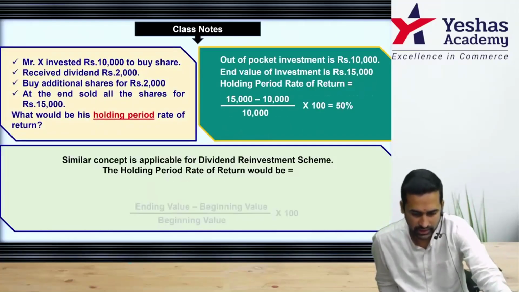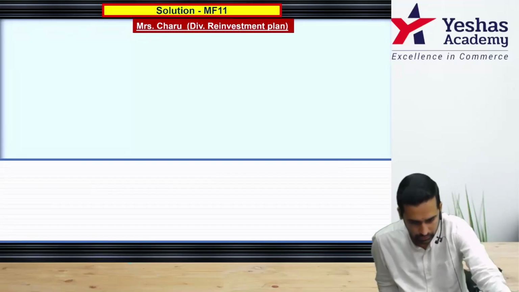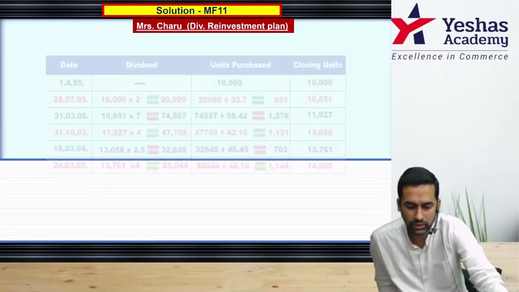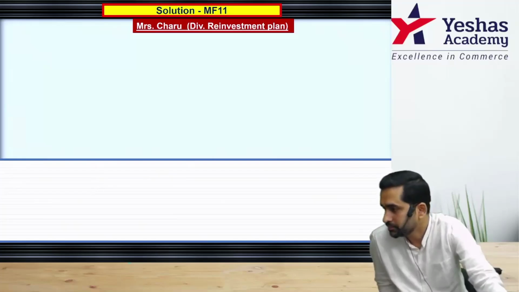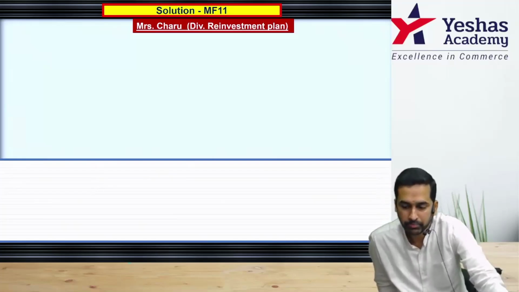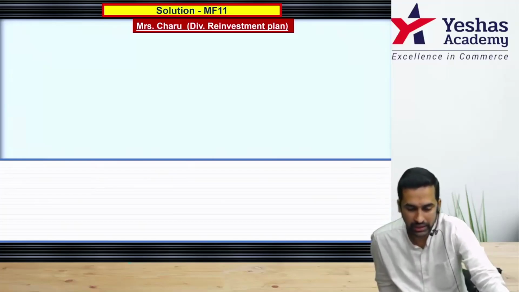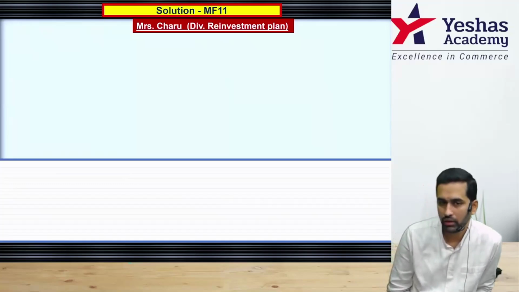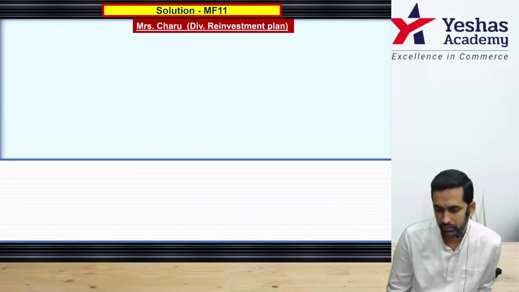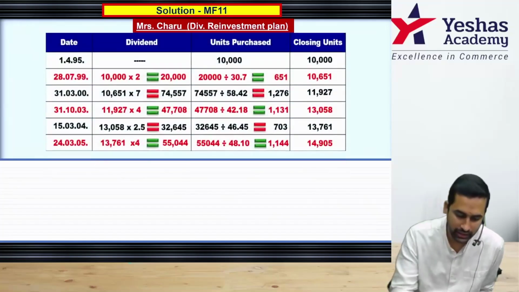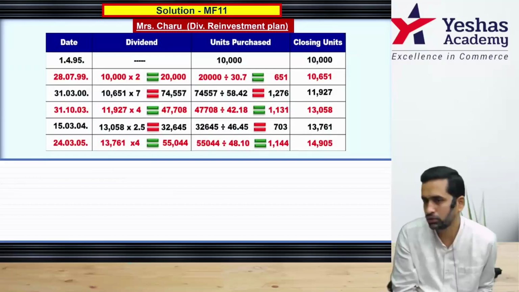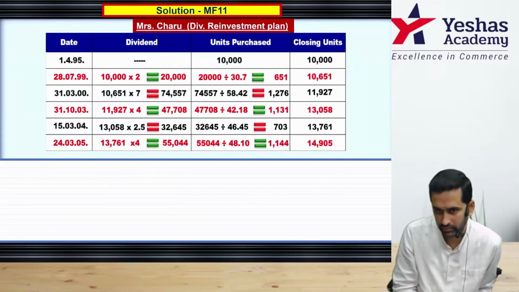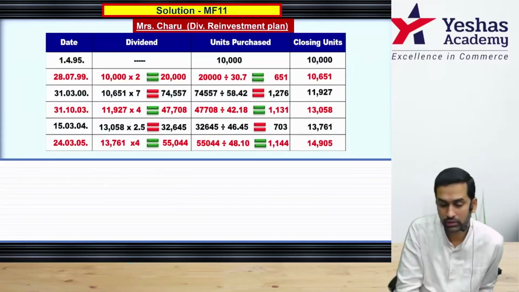This I'll discuss later. Start. Mrs. Charu, dividend reinvestment plan. Heading, dividend reinvestment plan. Understand the table first. We'll go slow, and I don't want you to copy. All of you concentrate on the slide.